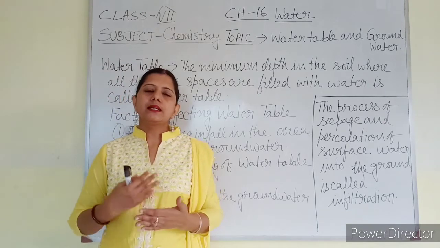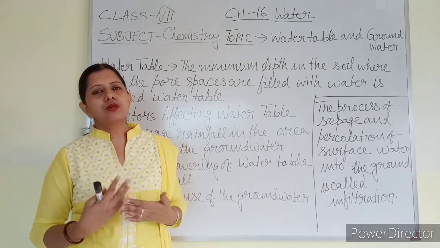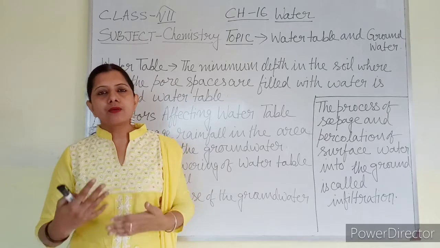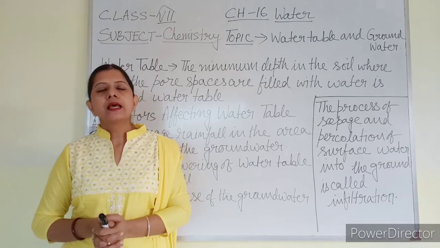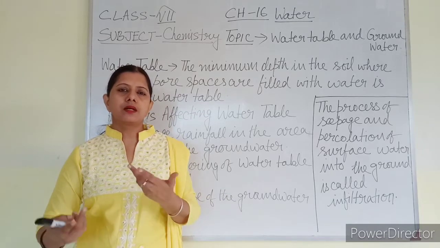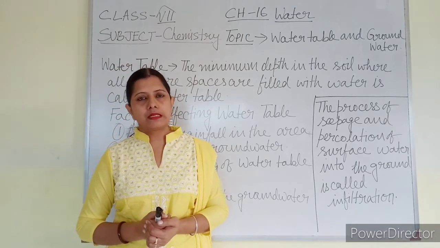So the water table varies from place to place. It also varies from season to season. It can be less than 1 meter in certain places, and it can be several meters, that is 300, 400, 500 also, in some of the places.